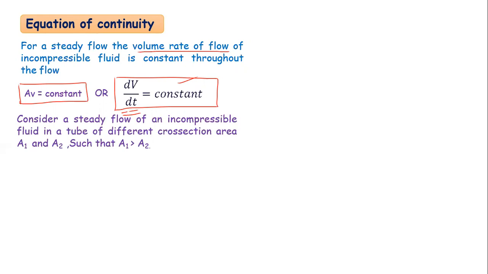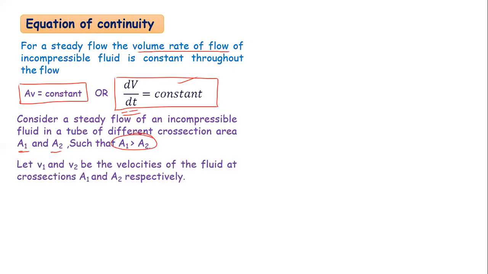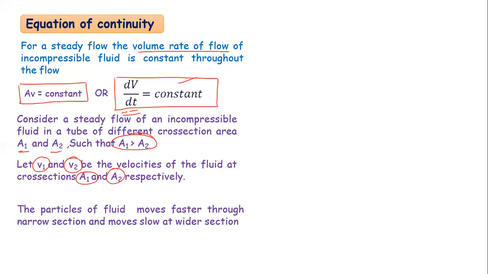Now here we consider one example. Consider steady flow of incompressible fluid in a tube of different cross-sectional areas A1 and A2. Here we are considering A1 is greater than A2. Now we are considering V1, V2, the velocities of the fluid at A1 and A2 respectively. The particles of fluid move faster through the narrow section and move slower at the wider section.